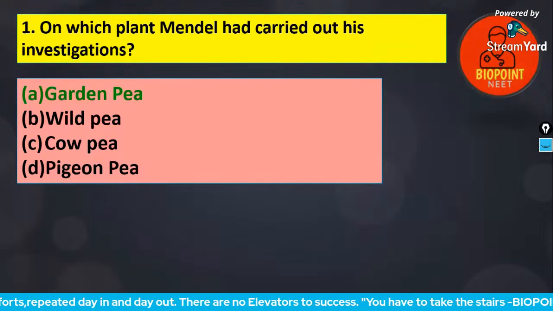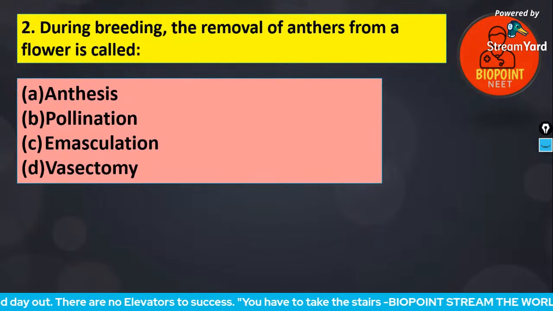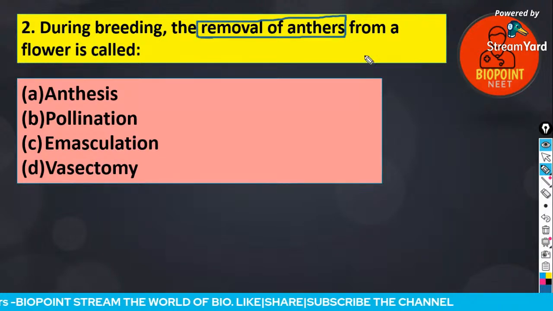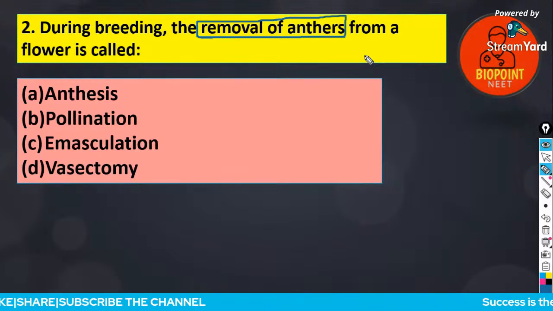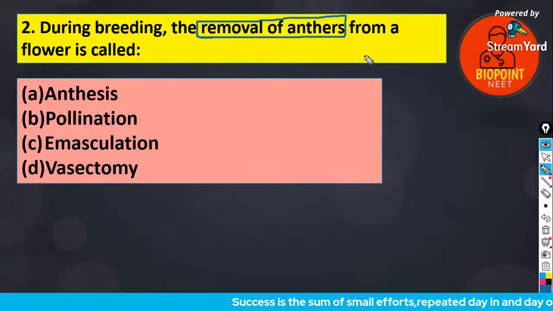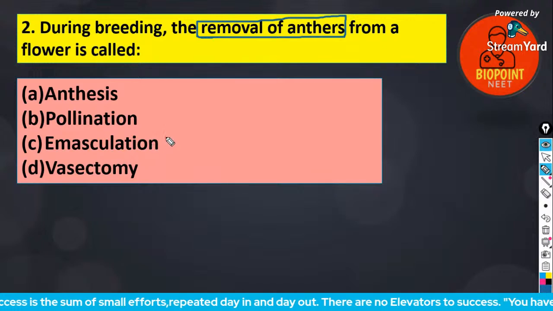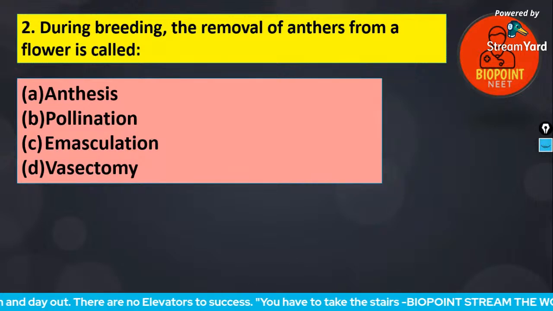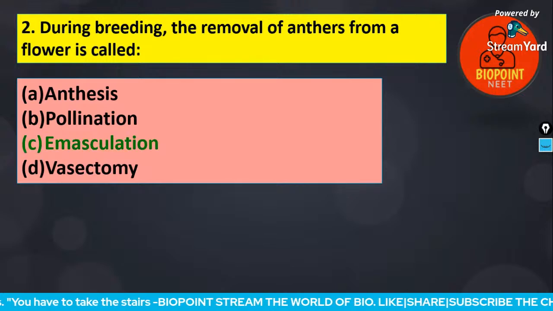Second question. During breeding, the removal of anthers from a flower is referred to as anthesis, pollination, emasculation, vasectomy. Absolutely, the correct answer is emasculation because we have right now studied emasculation. Emasculation is the answer.